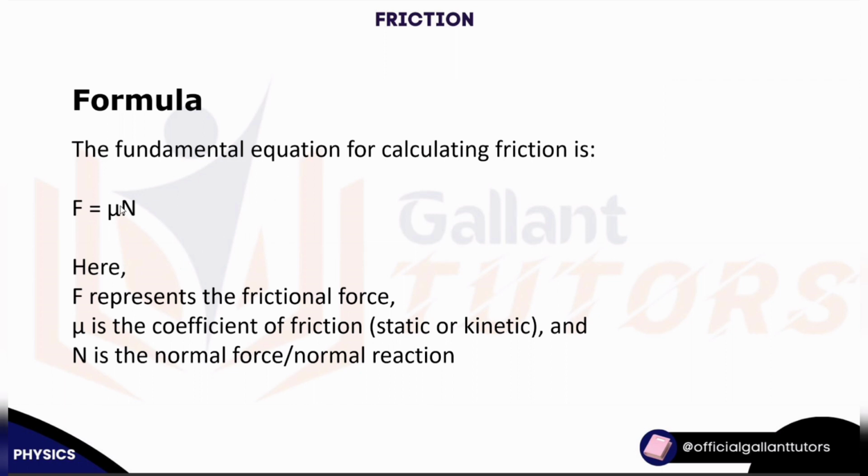Now to the formula. I told you when we were discussing coefficient of friction that friction is directly proportional to what? Normal reaction or normal force. Now the constant of proportionality is equal to what? This, exactly. I also pointed out that this is dimensionless.